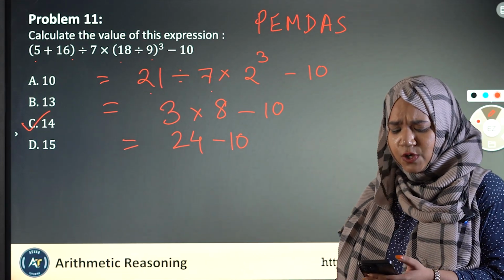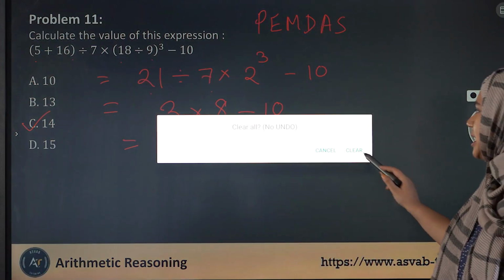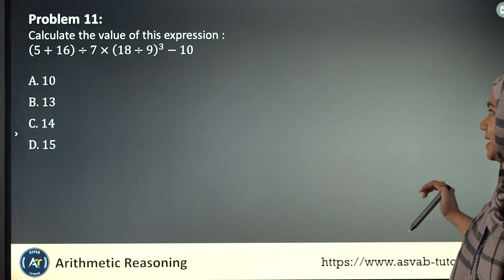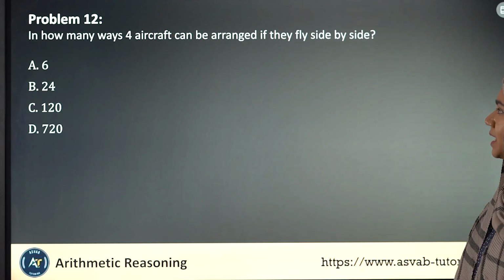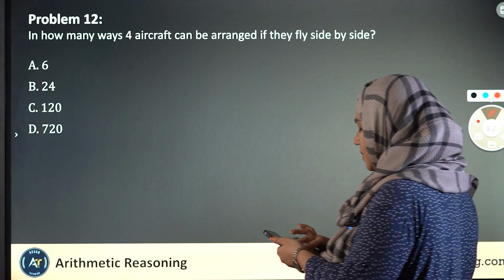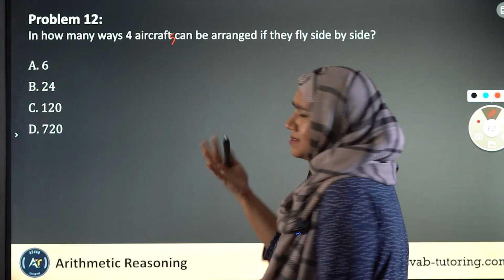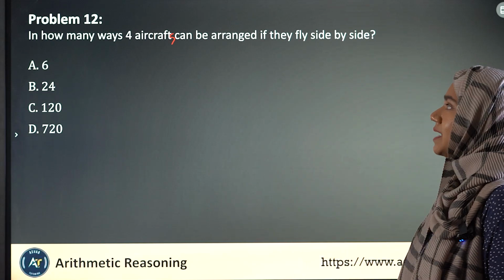You see, if you properly get the hang of all of the math, you can actually take a couple of seconds to do each. You might not even take a minute. Let's now move on to problem number 12. Okay, this is quite an interesting question. In how many ways can 4 aircrafts be arranged? This is a simple grammar error. 4 aircrafts can be arranged if they fly side by side.